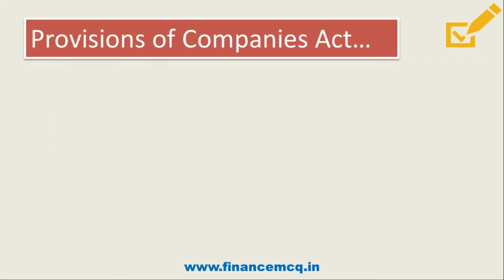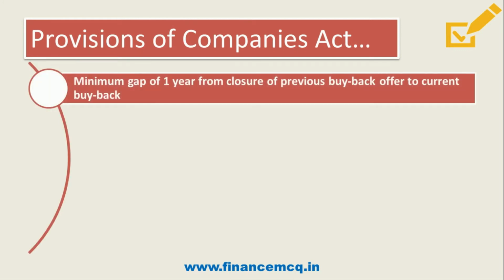Now friends, let's also discuss some other important provisions related to buyback. Friends, there has to be a minimum 1 year gap between closure of the previous buyback offer and a new buyback offer. So friends, a new buyback offer can be made only when 1 year or 12 months have lapsed from the previous buyback closure date.